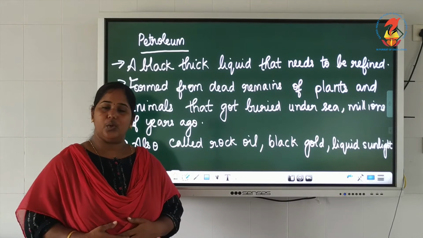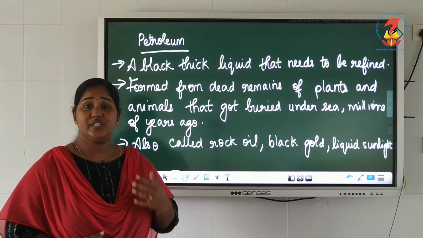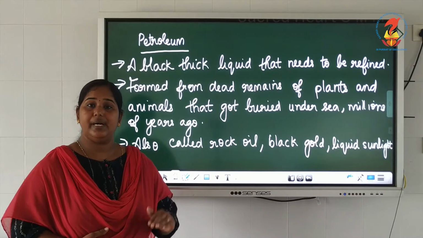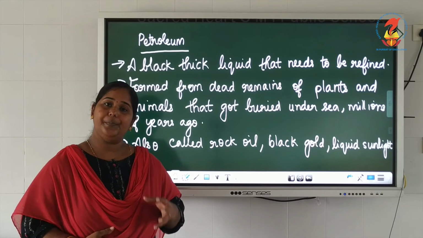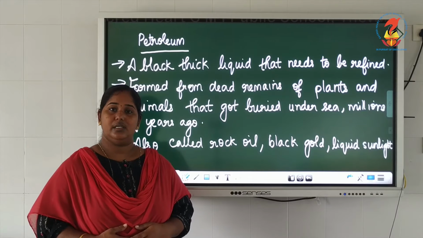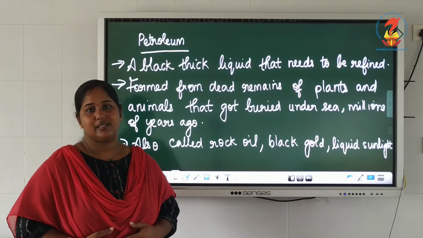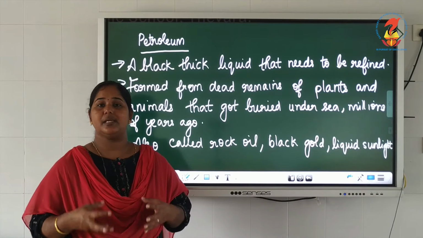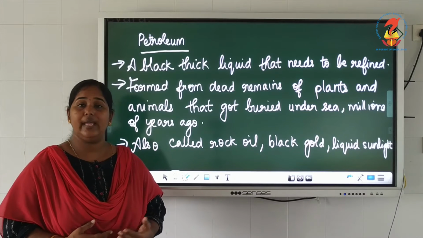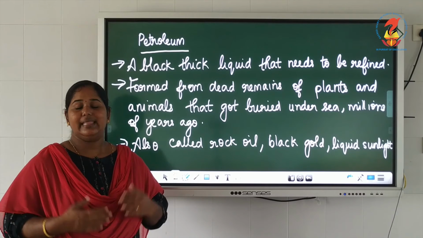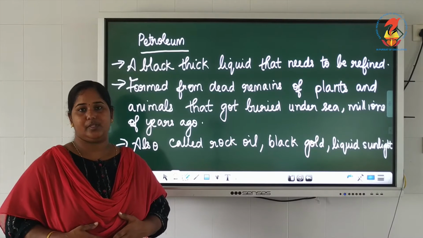Millions of years ago, the land and sea creatures which died got buried under the sea, and due to high pressure and temperature made by the overlying layers, these buried plants and animals changed into oil and gas. That is what we call crude oil or petroleum.